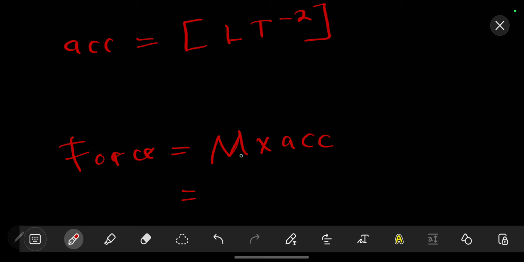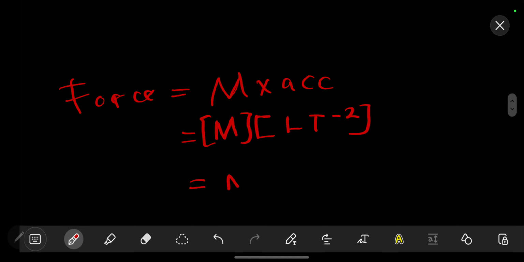So the force is equal to, we have the mass like that, then our acceleration, we know now that it is equal to L t raised to the power negative 2 like that. So our force should be equal to m L t raised to the power negative 2. So this is our force in terms of dimensions.